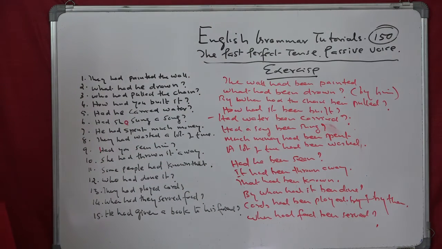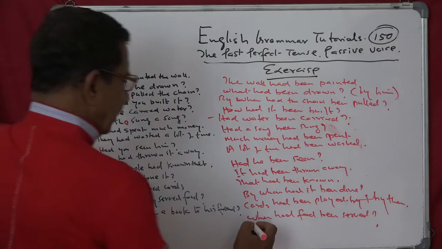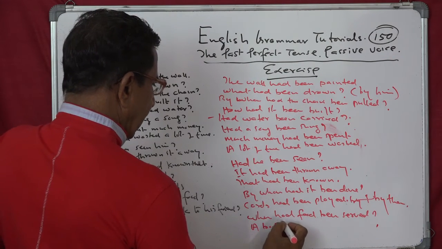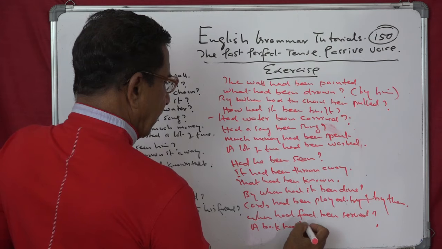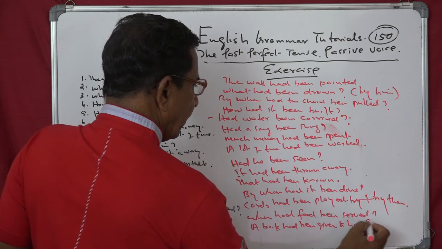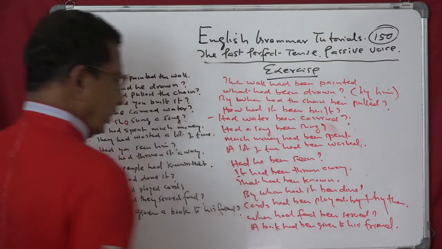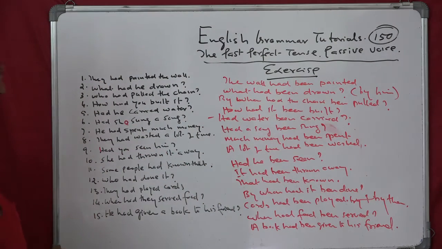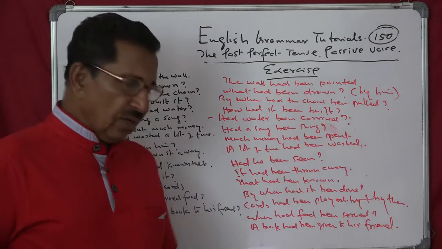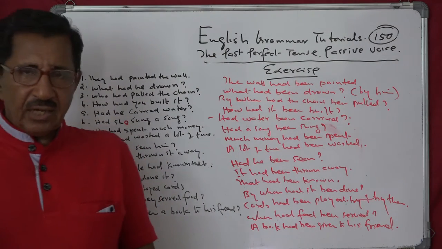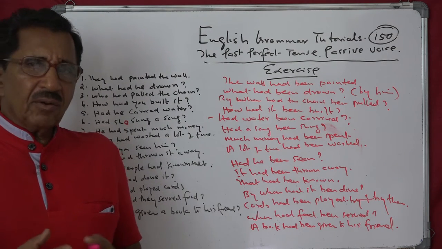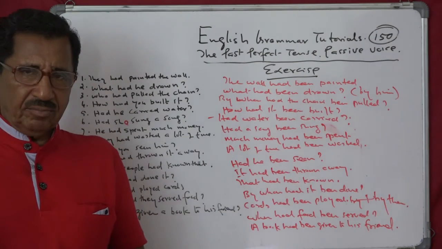He had given a book to his friend. His friend was given a book by him, or a book had been given to his friend. This is better here because the personal object is the indirect object. So sometimes, depending on the sentence, it is better to start with the direct object.